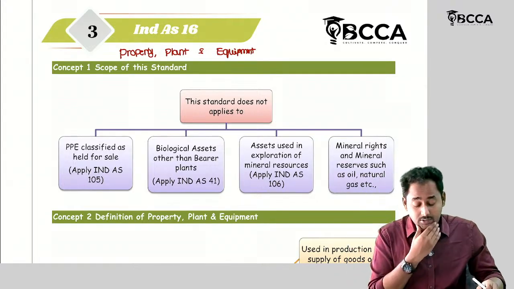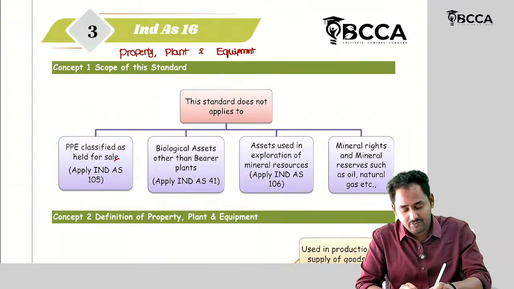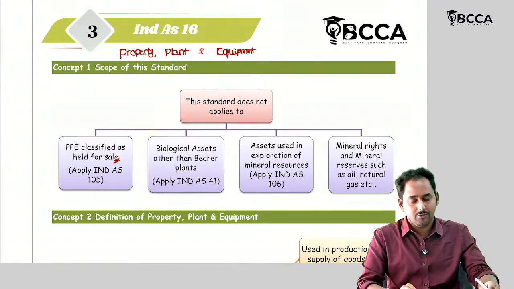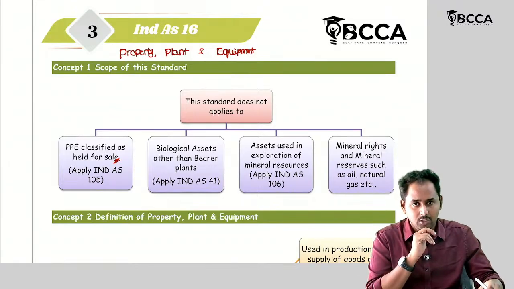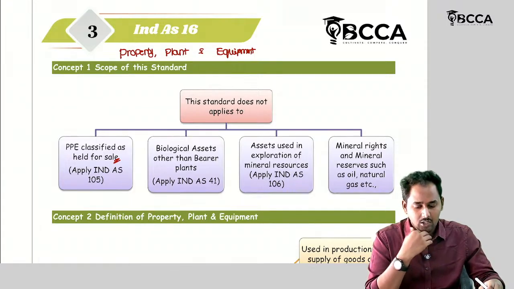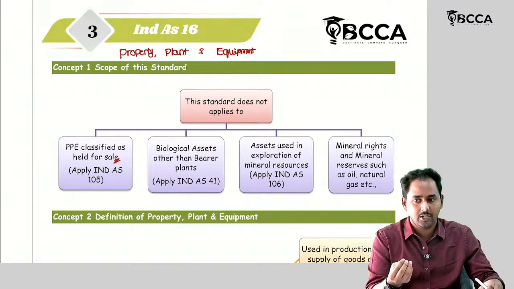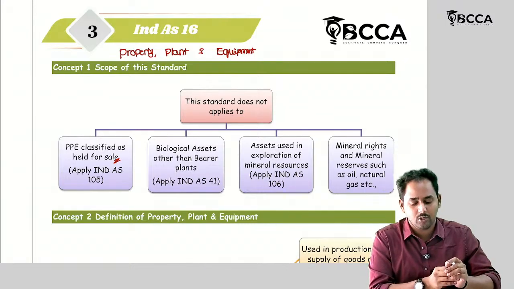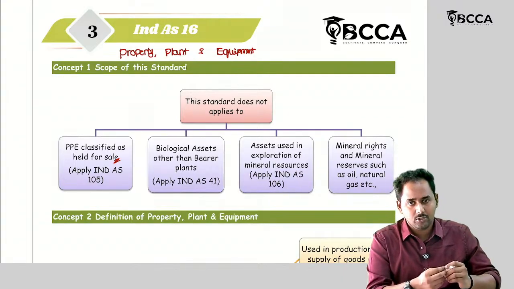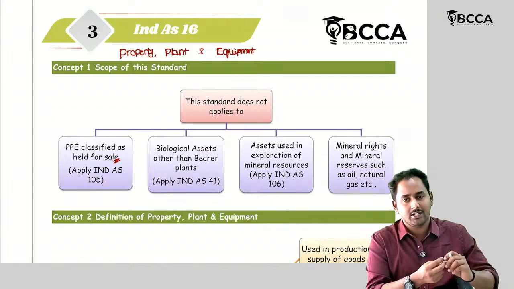So Ind AS 16 is not applicable to PPE classified as held for sale. I already told you, Ind AS 105, non-current assets held for sale. If you decide to sell it in the near future, those should not be combined with PPE, as it will give the wrong notion to the shareholders. They think these are assets that will be retained with the company to generate economic benefits in the future, but they don't know you are going to sell them in the near future, right? So to differentiate, you are not supposed to call an asset PPE if you want to sell it in the near future. That's shown separately under Ind AS 105, non-current assets held for sale.